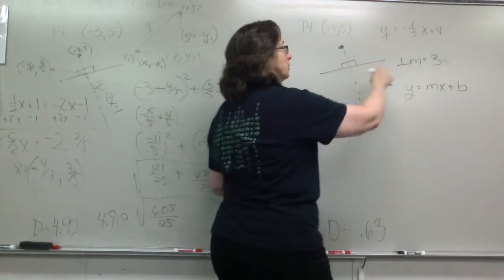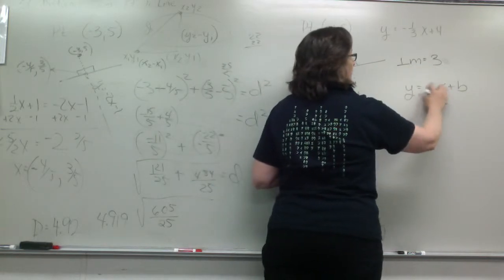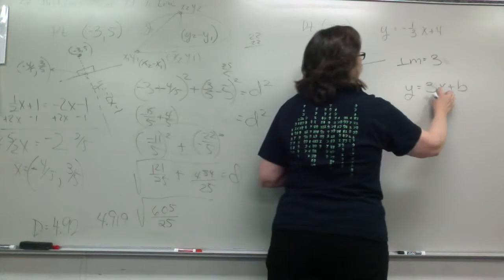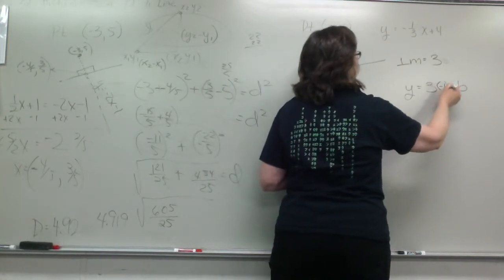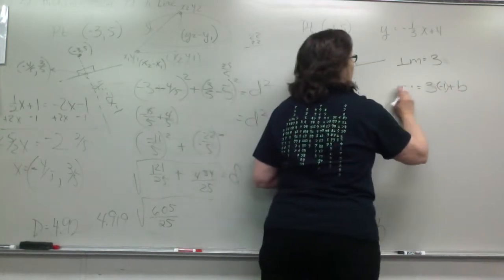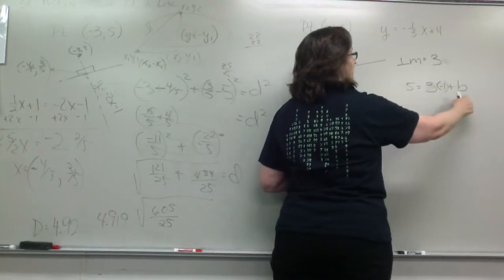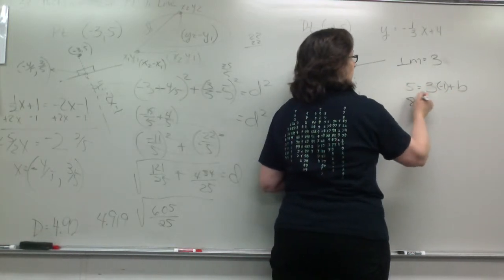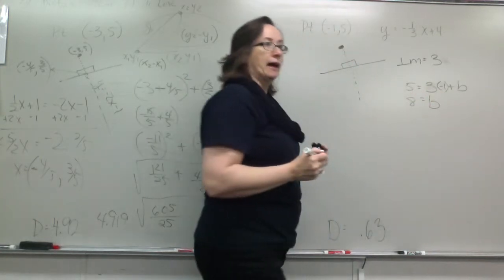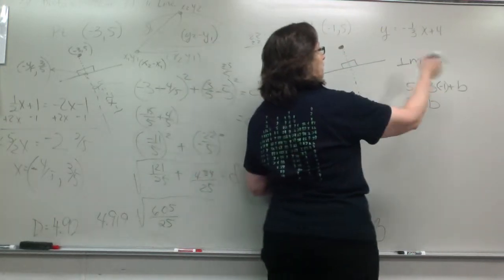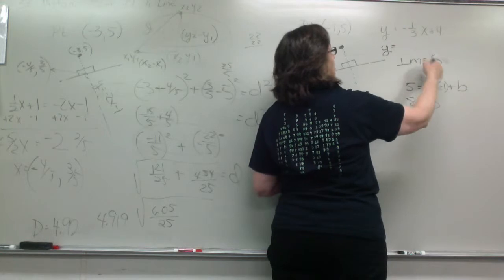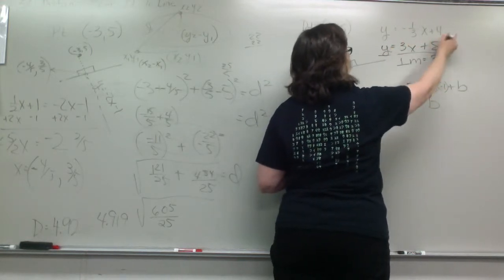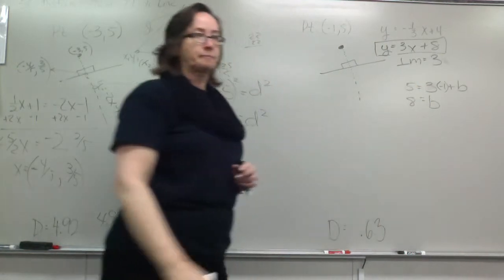All right, and when we're doing it, we have a slope, m. We have a point, -1, which we can put here, and we have a 5, which we can put here. Which we can figure out this 5 is -3 plus b. Add the 3 to both sides, 8 is b. Okay, so now we have our perpendicular line: y is 3x plus 8.